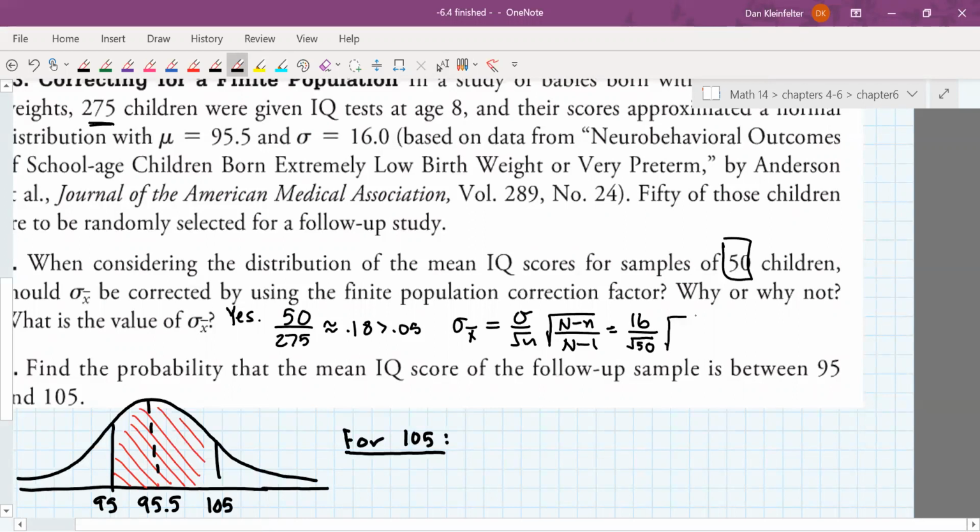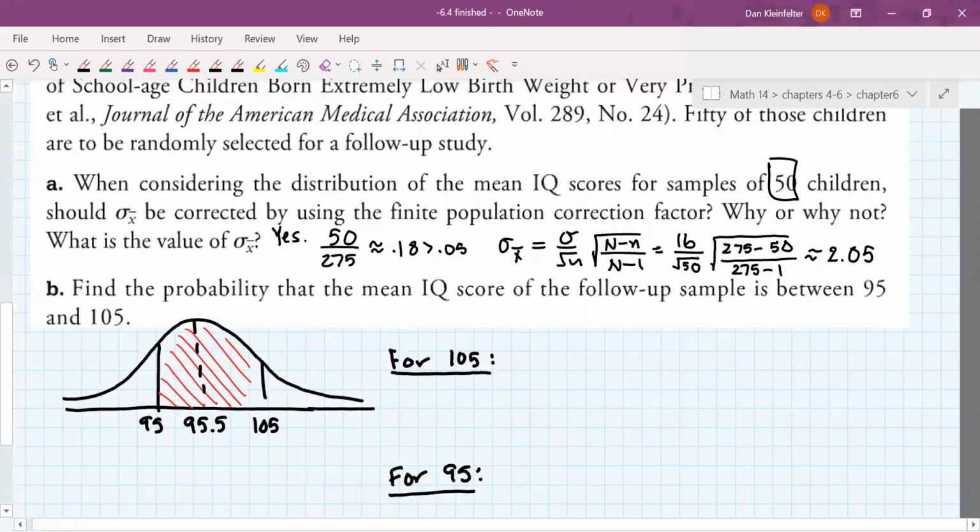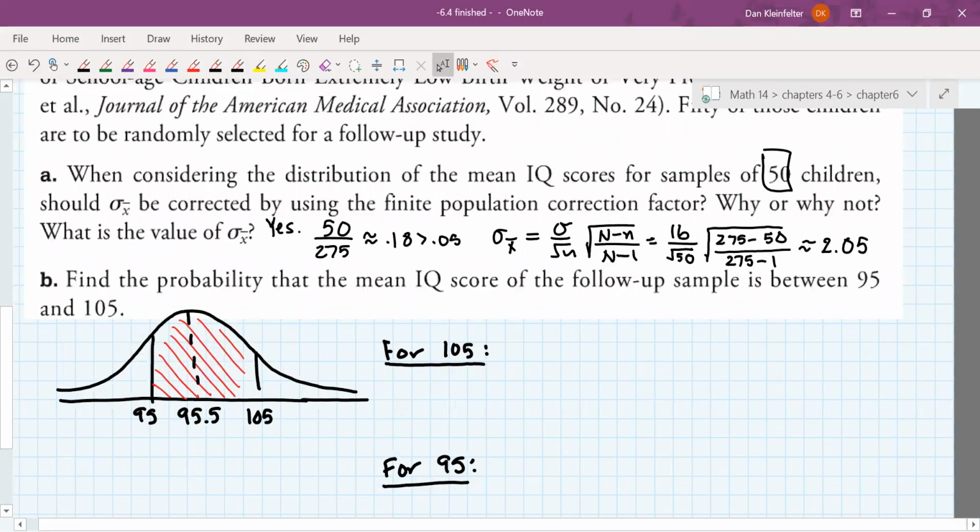And then the square root of big N, that's 275, minus little n, that's 50, divided by big N minus 1. Okay, let me pause while I calculate that. After going through the calculations, that standard deviation ended up being 2.05 with that correction factor in it.